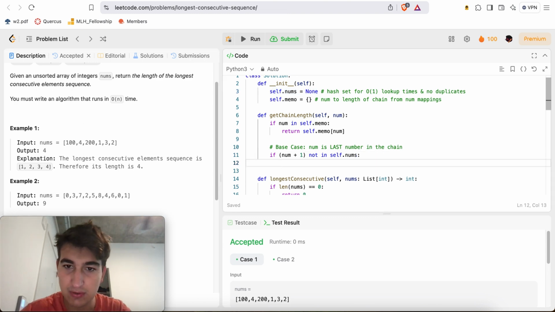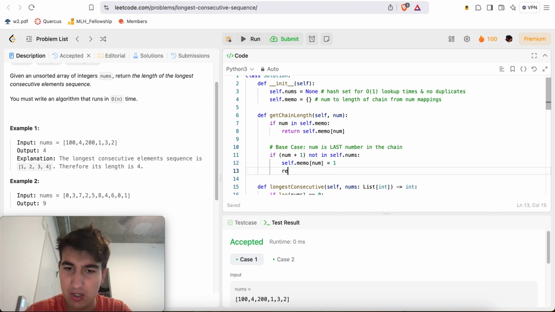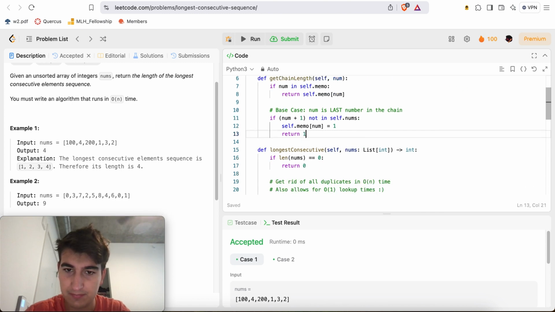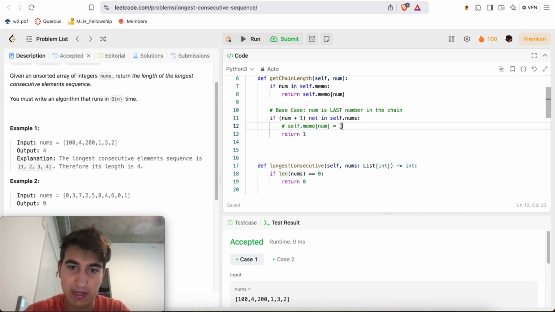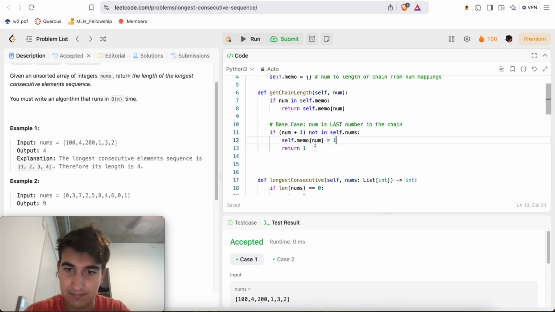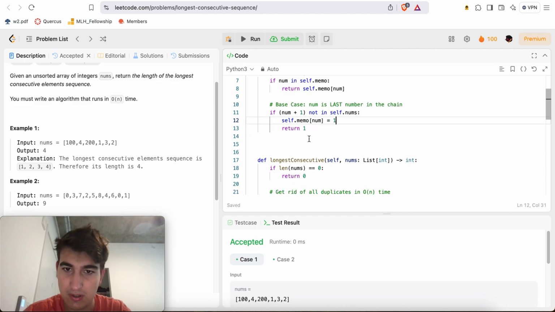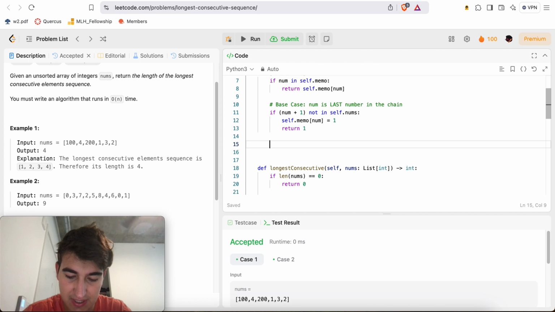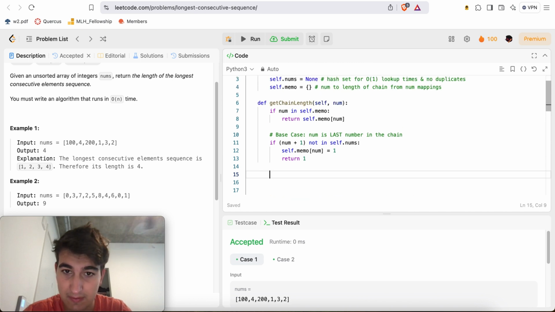So then we'll say self.memo of num is equal to 1, return 1. Here we can even just get rid of this, but yeah. Otherwise, we'll say next is equal to self.get chain length of num plus 1.